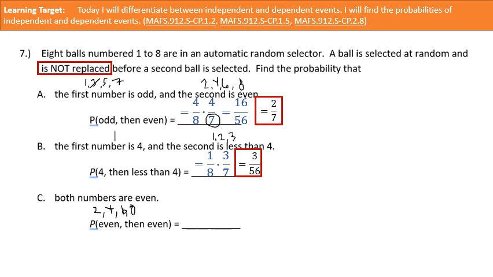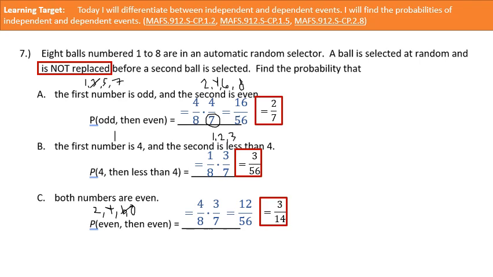All right, so the first selection is going to be 4 out of 8. However, once I choose one of those numbers, let's say I get that 6 out of there, now there's going to only be 3 left. So the probability of the first event was 4 out of 8, but because one of those balls was taken out, now there's only 7 left, and only 3 of them are still going to be even. So it's 3 out of 7. Multiply straight across. 12 over 56, which simplifies to 3 over 14. And that, my friends, is independent and dependent events.